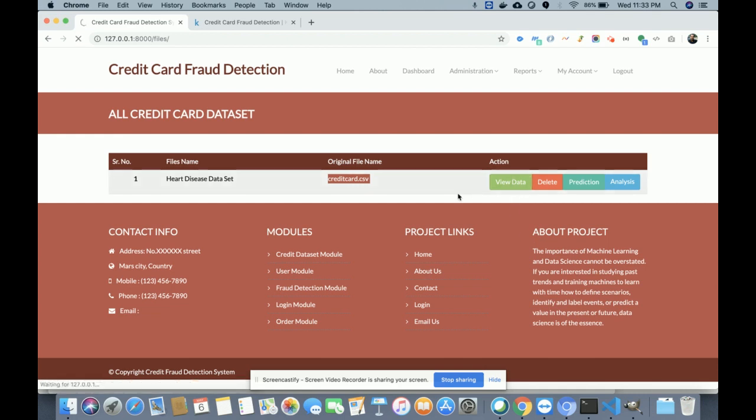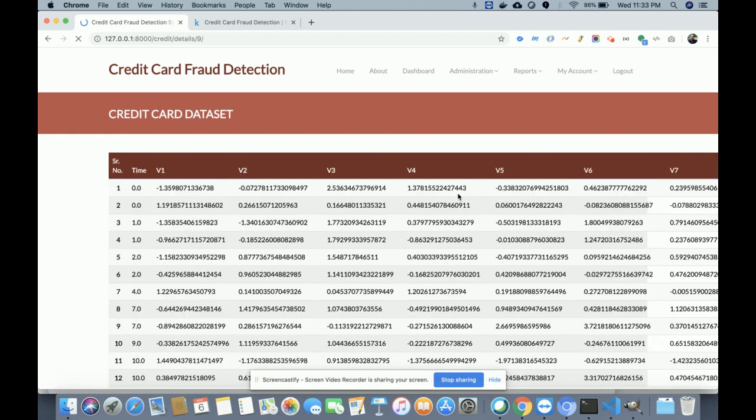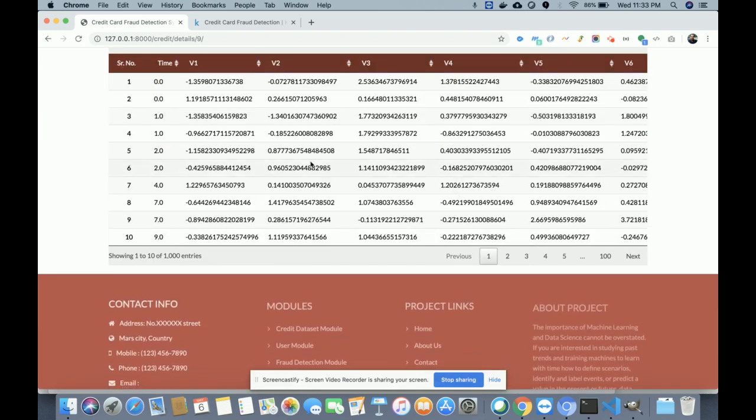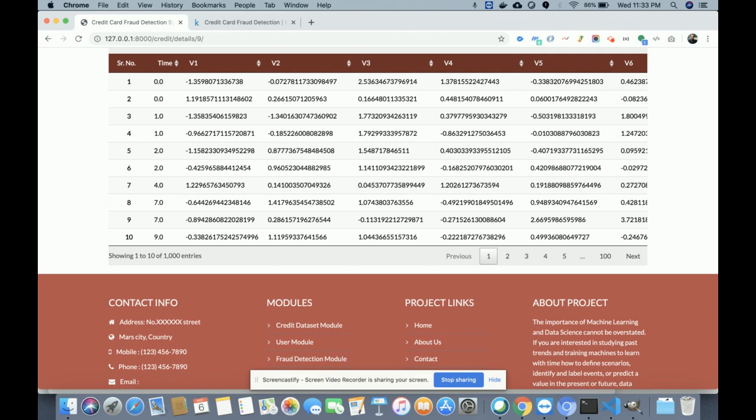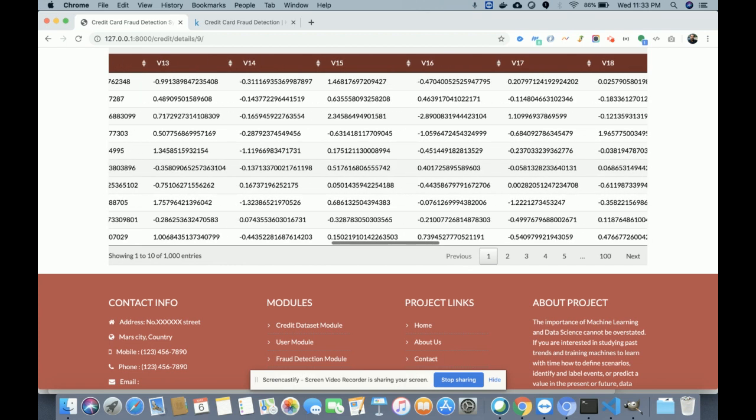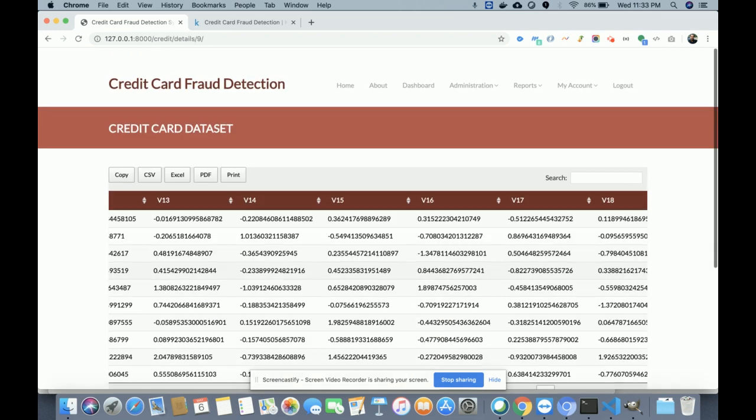Once you click on view data, you will be able to find the data in the data tables. So this is all of the data. I have not loaded all of the data because there are 2,48,000 records available. If I load 2,48,000 records on the web page, then the web page will hang. So I have rendered only the first 1,000 records. You can see these are the first 1,000 entries, and pagination is available here.